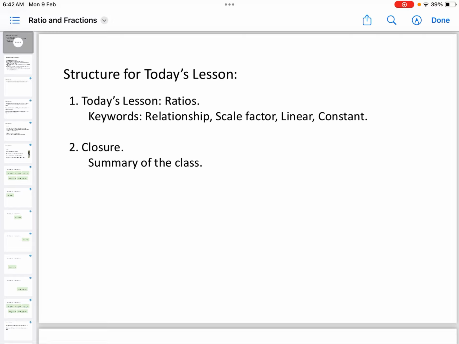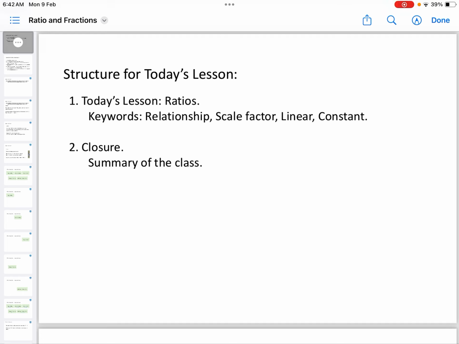As I mentioned last week, starting today we will be working with some video lessons. That means I'll be making a few explanations through this document. You can see here, today we'll be working on ratios. The idea is that you follow the discussion through my presentation and take notes in your notebooks.